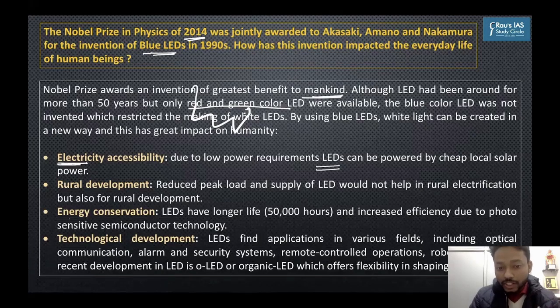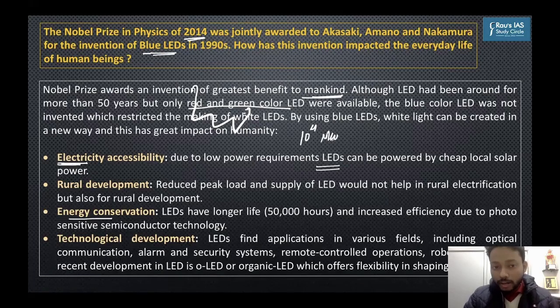LEDs help in energy conservation. It has a long life, it is highly efficient, and because of these, the peak load demand in any area decreases because LED uses less energy. You understand, when the peak load demand of an area decreases, then there is less load on infrastructure. Suppose, for example, in an area, the demand is of 10 raised to the power 4 megawatt.